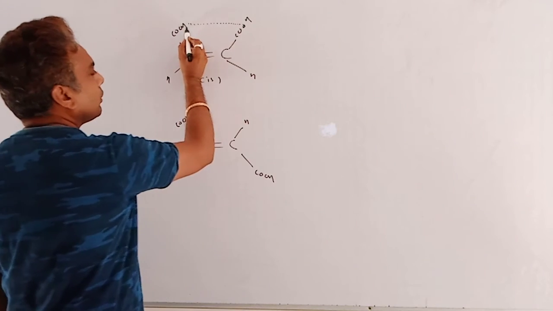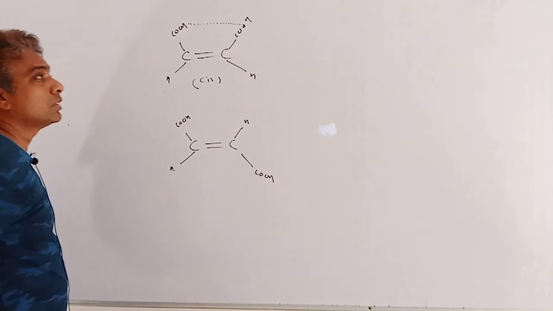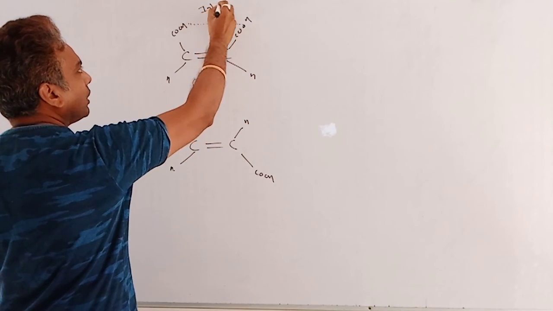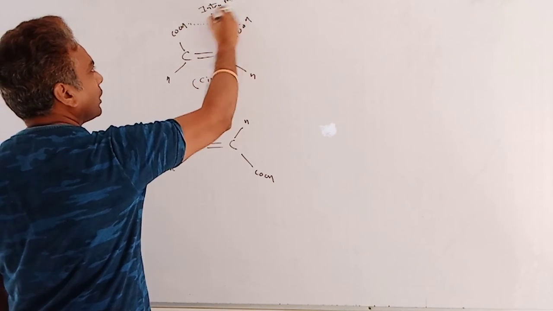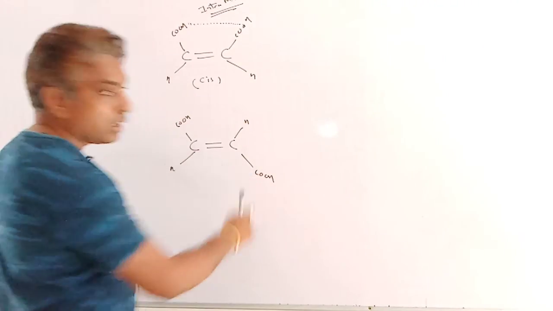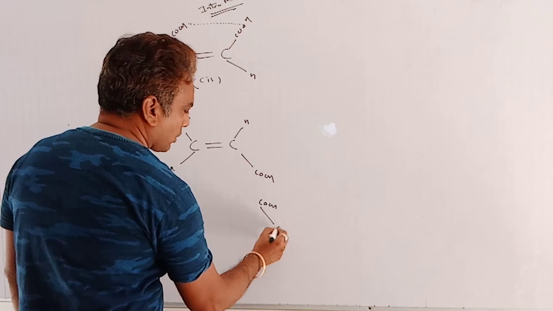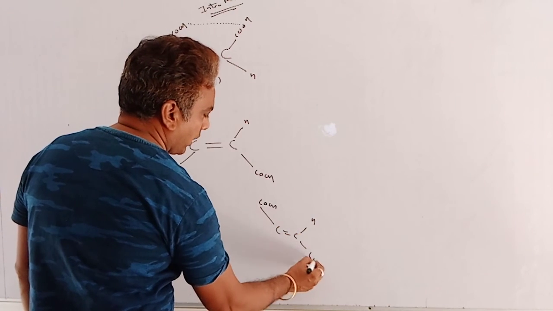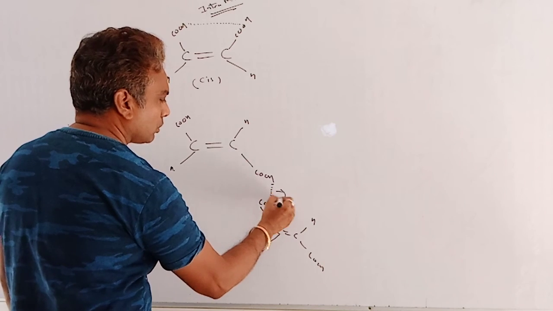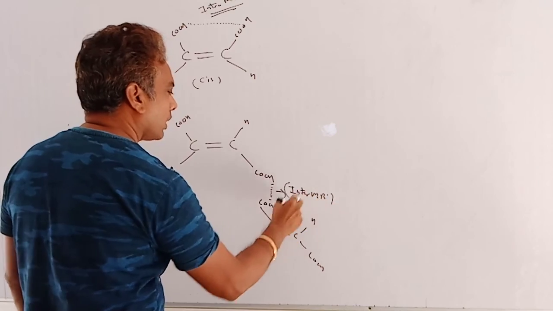This hydrogen is not acidic. Here the hydrogen forms a hydrogen bond with O due to the same side of the carboxylic group, so the molecule shows intramolecular hydrogen bonding. But in this case, intra is not formed. So one molecule of acid is associated with another molecule of acid by hydrogen bond. This is known as intermolecular hydrogen bonding. Clear?